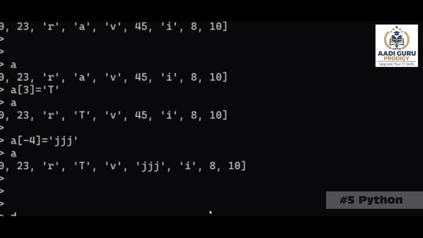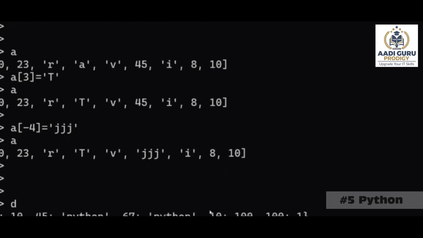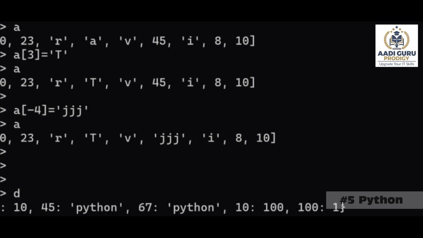Now come back to dictionary. In the same way, what we are doing is A[index] equals to some value. So inside this list, at this location, the value will be replaced. Now come to dictionary. D, we don't have indexing, right? Then what we have? We have keys. D[45] equals to, let's say, program. Listen carefully.